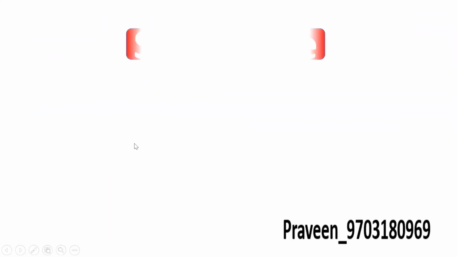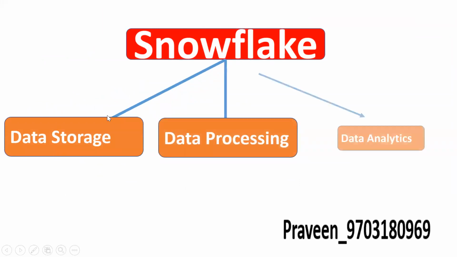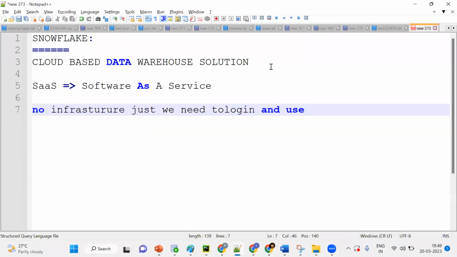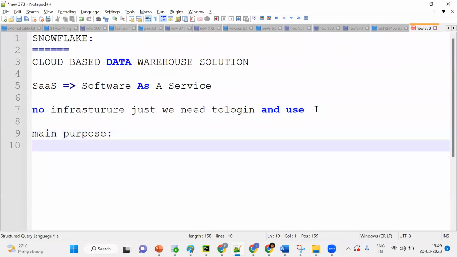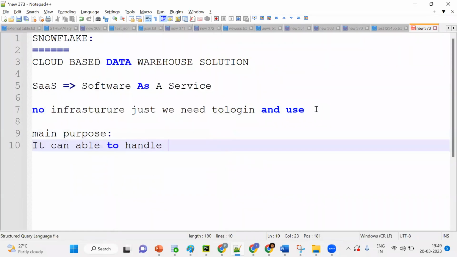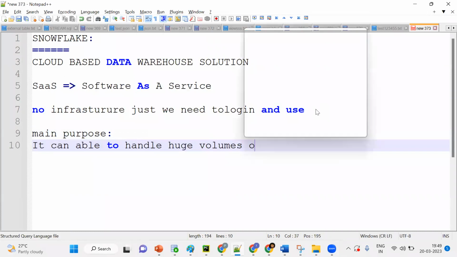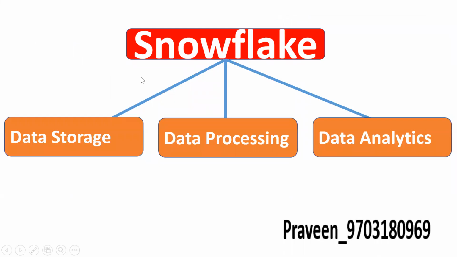So Snowflake is used for data storage, data processing and data analytics. One more time: Snowflake is a cloud-based data warehouse solution. What's the main purpose of Snowflake? Why are so many companies moving to it? It can handle huge volumes of data. That is one purpose. Another is data storage, data processing and data analytics solutions.